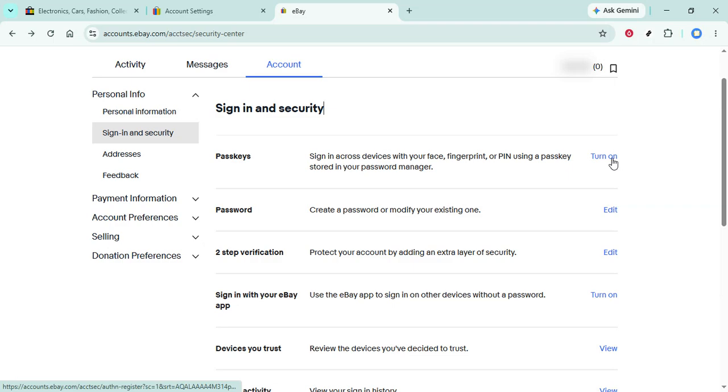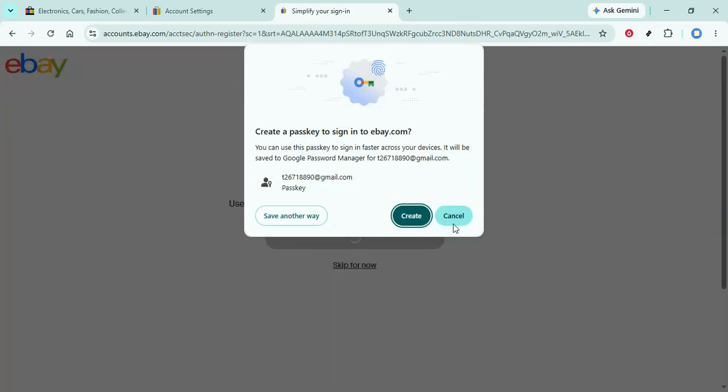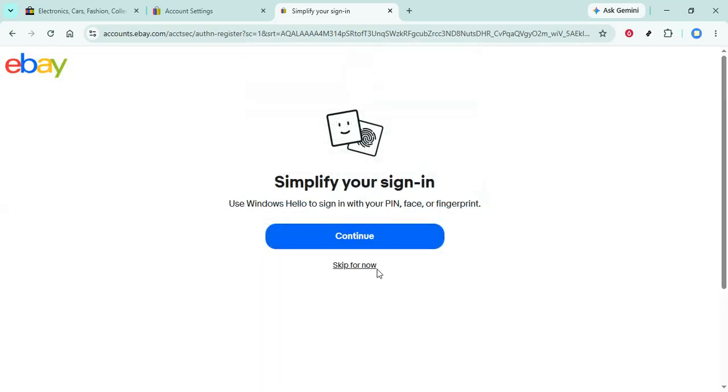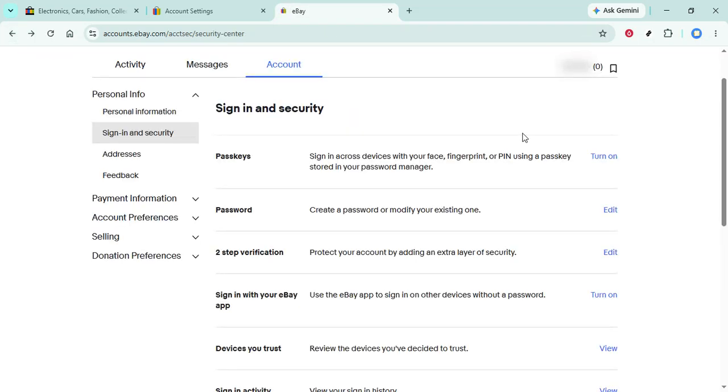Once you're on the passkey setup page, you'll see a button labeled Create. Click on it to begin the process of generating your unique passkey. Follow the on-screen instructions to complete the setup. Depending on your device, you may have different options for creating a passkey, such as using a fingerprint, facial recognition, or a PIN. Choose the method that works best for you and follow through with the prompts.